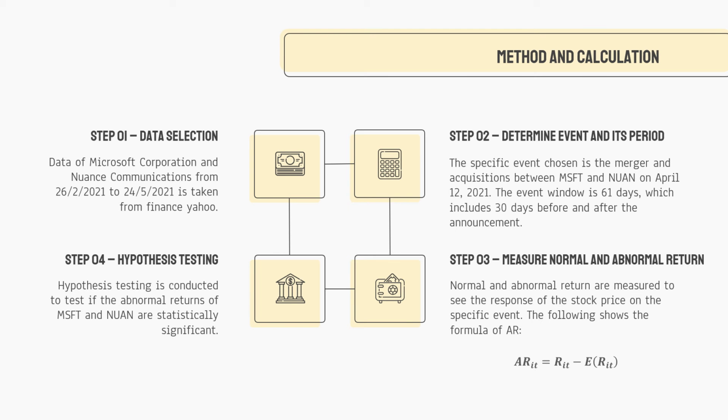The specific event chosen is the merger and acquisition between Microsoft Corporation and Nuance Communications on 12 April 2020. The event window is 61 days, which includes 30 days before and after the announcement of the specific event. Step 3 is to measure the normal and abnormal return to see the response of the stock price to the specific event. The formula of abnormal return is shown in the slide.